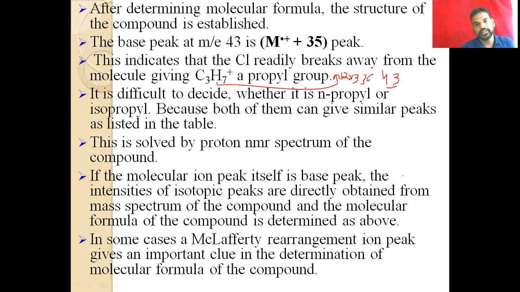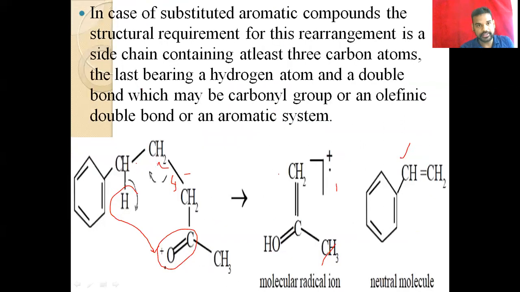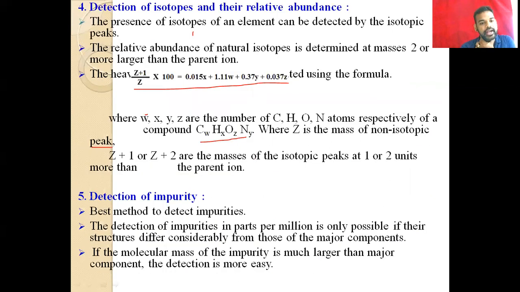So this is the example. On the basis of this we can calculate the abundance, and then detection of impurity. So the next application is detection of impurity.